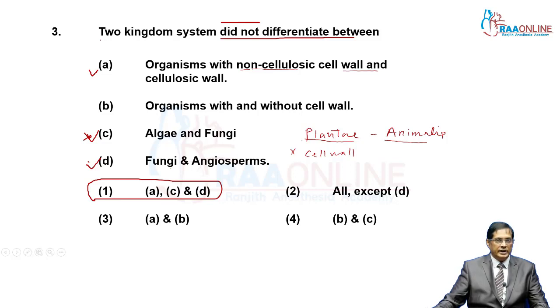Whereas nowadays fungi are totally separated from all and kept under a separate kingdom, that is kingdom fungi, on the basis of nutrition by Mr. Whittaker. So it was a very early stage of the classification in which in-depth study of a cell was not possible. And the criteria which were used by Linnaeus were also so limited. So at that moment this was correct actually.